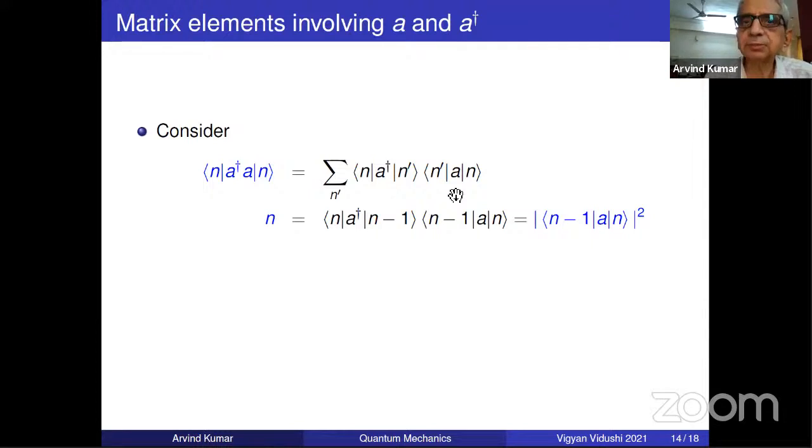Now, what is the substance of orthogonality? That unless these are the same states, different states, their brackets are zero, their inner products are zero. Bra and ket is nothing but the inner product of two kets, as I saw this morning. So this bra n dash with ket n minus 1 is nothing but the inner product of ket n dash and ket n minus 1. Now two kets, when will they give you a non-zero value? Obviously when they are the same. Correct? If the kets are different, their energy eigenvalues differ.